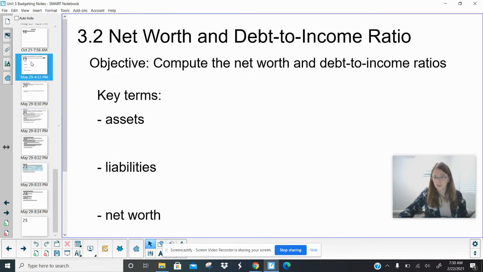Okay, last lesson already of this unit. Again, it was super short. Talking about net worth and debt to income ratio. So again, this is kind of in the context of budgeting, and that we're talking about how much money you have, as well as how much of your budget, because that's your income, is going towards your debt, because that is a big deal. If most of your income is going toward paying off your debts, well, then it's not going towards fun things or saving up for your future or anything like that. So it's important in the context of budgeting to talk about these two things.